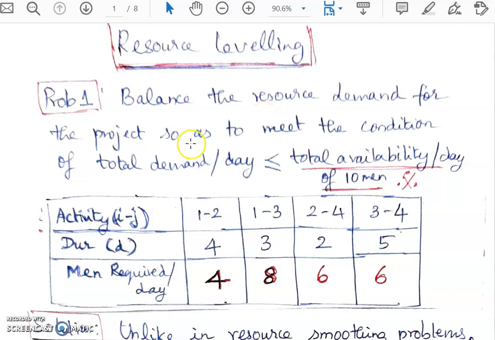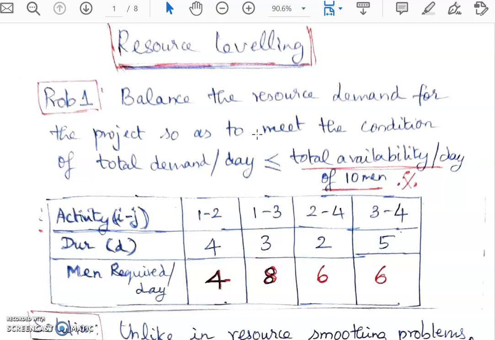Hello students, good evening. So we have earlier seen three problems in resource smoothing. Today we will see a session on resource leveling. Hope you have all gone through the sessions on resource smoothing and you are in the process of completing the assignments on that topic. Yes, what is resource leveling?